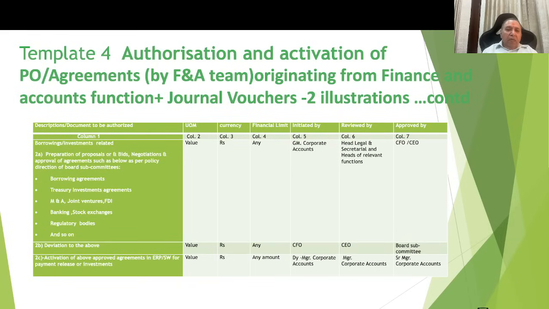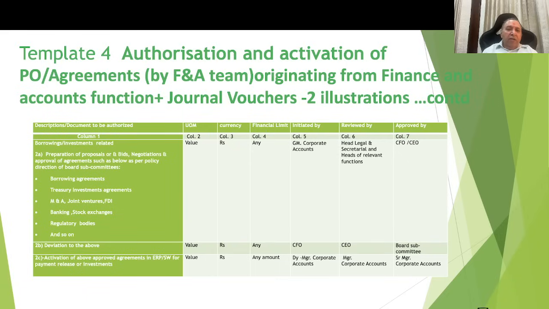Here I am proposing primarily that such things are high value. Initiation is done by the general manager accounts, corporate accounts. The review is done by the head legal and secretarial functions, and approval is by CFO, CEO.